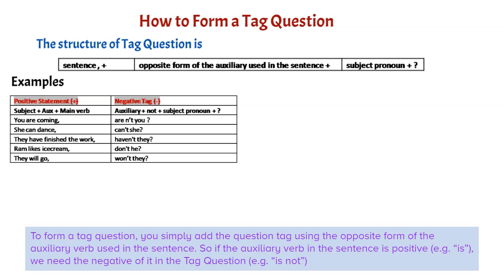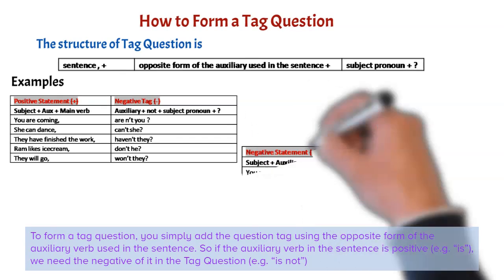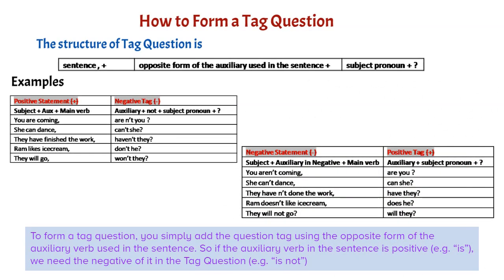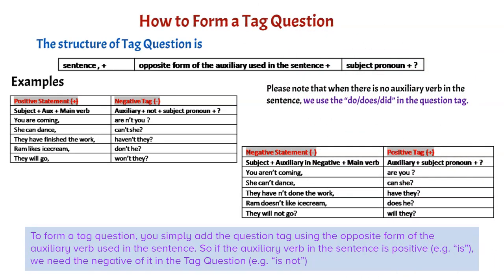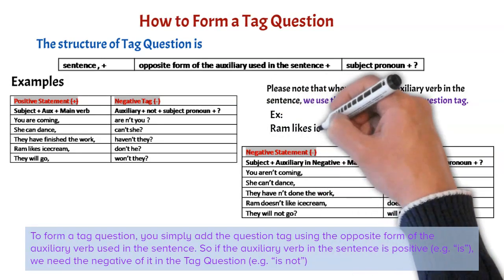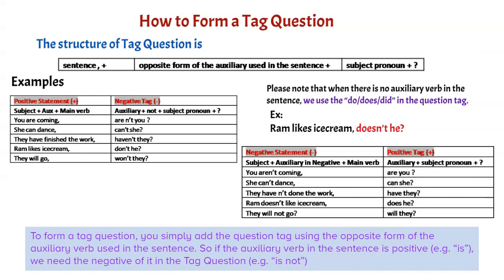Friends, please note that when there is no auxiliary verb in the sentence, we use do, does, did in the question tag. Example, Ram likes ice cream, doesn't he?